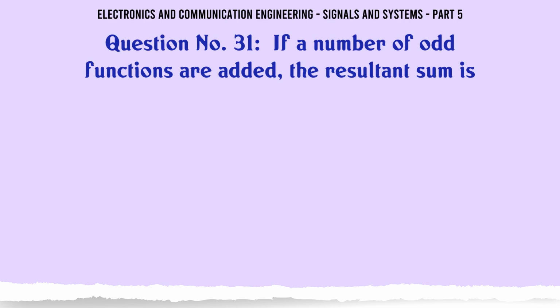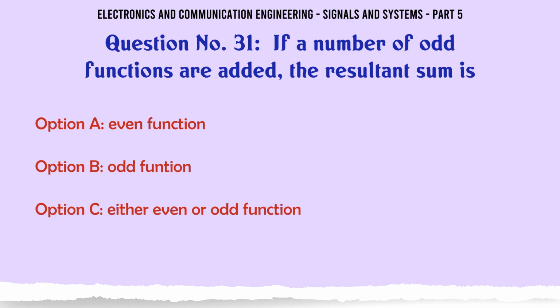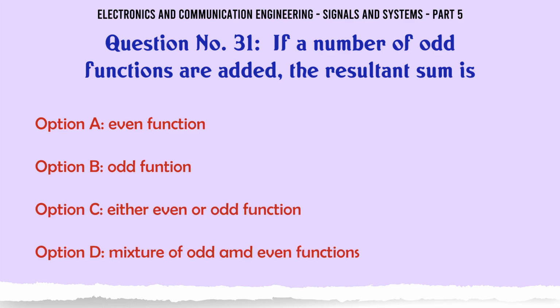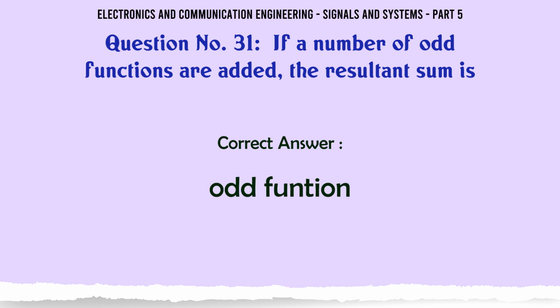If a number of odd functions are added, the resultant sum is A: even function, B: odd function, C: either even or odd function, D: mixture of odd and even functions. The correct answer is odd function.